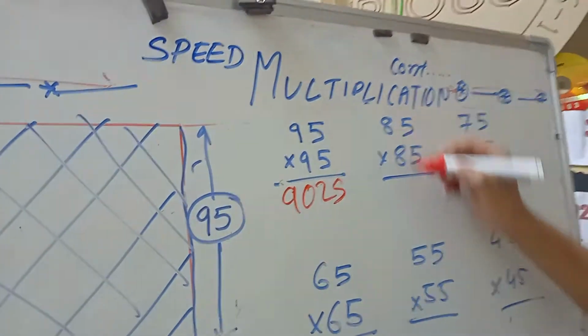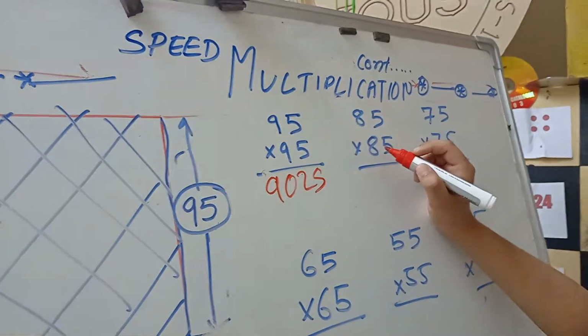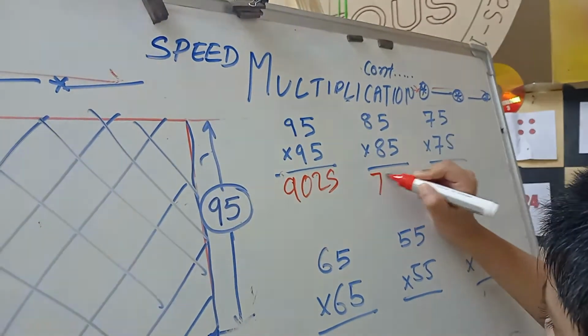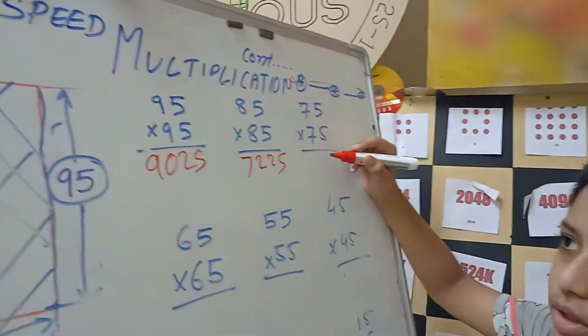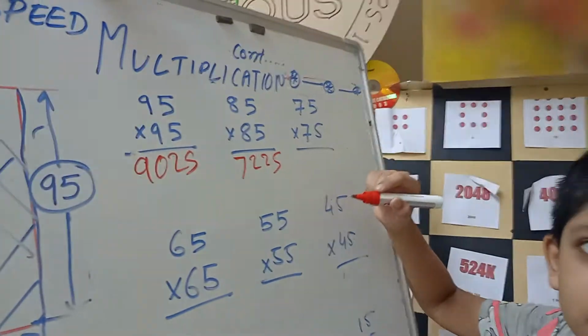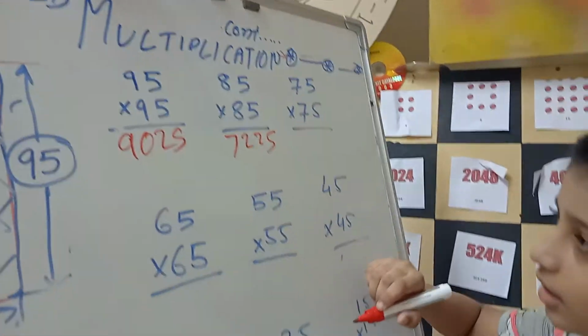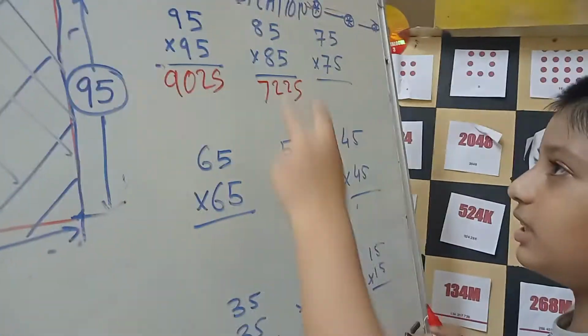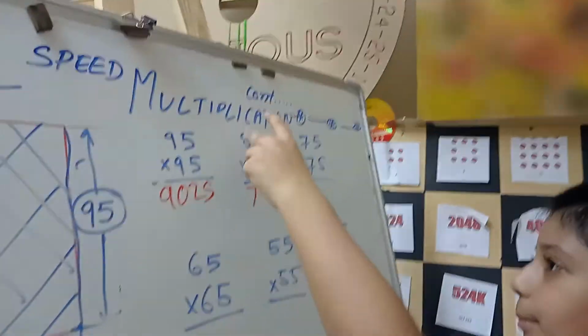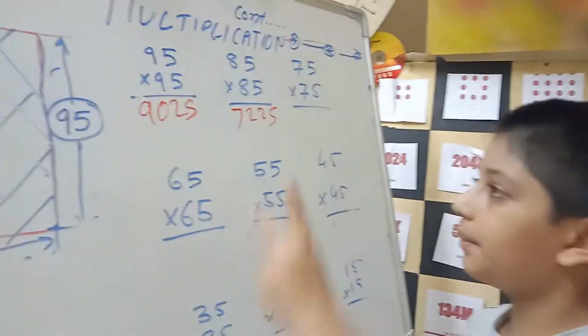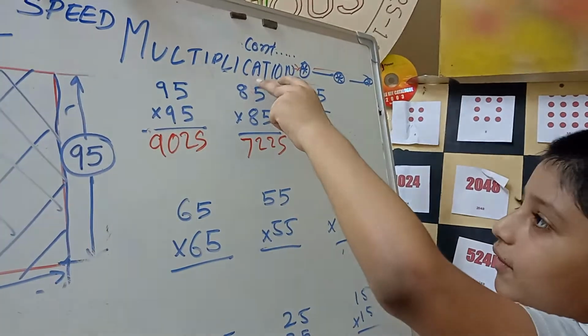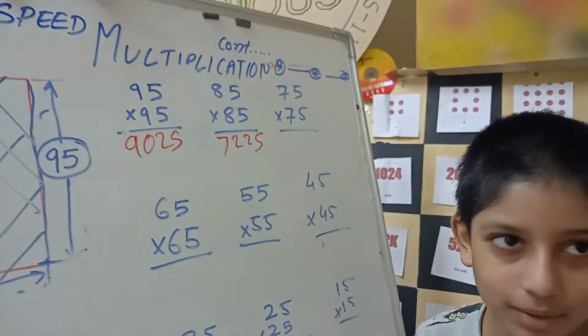9025. This question I will do, the answer 7225. But you can at least say what to multiply with? Yes, I can at least see that. So see, this 8, I have to multiply by the next natural number, and then write it down. Then 5 multiply 5, write it down, 25.